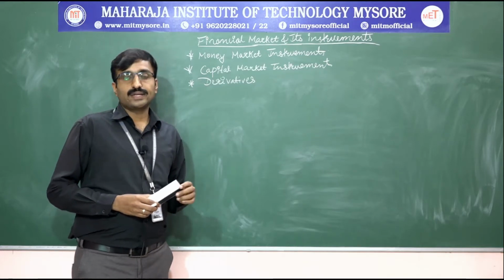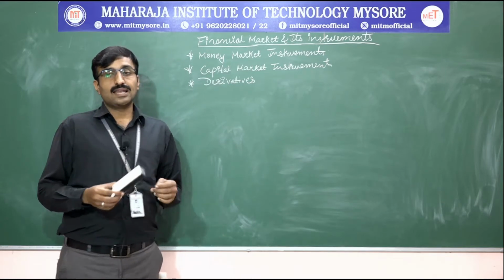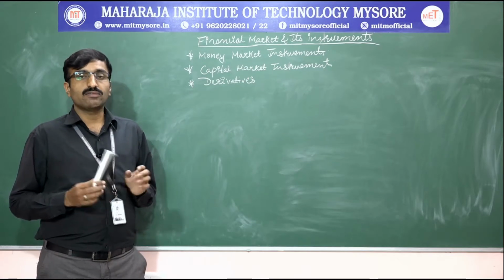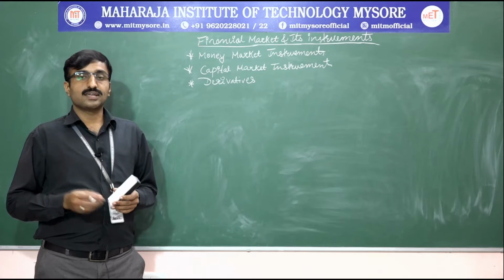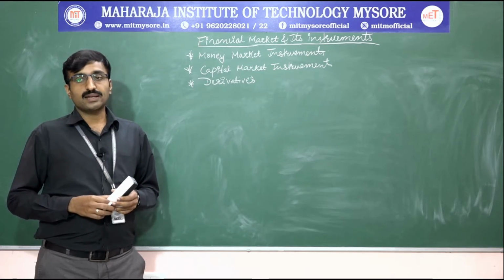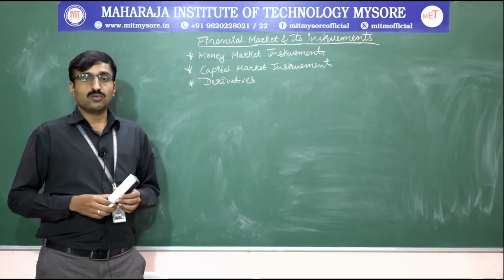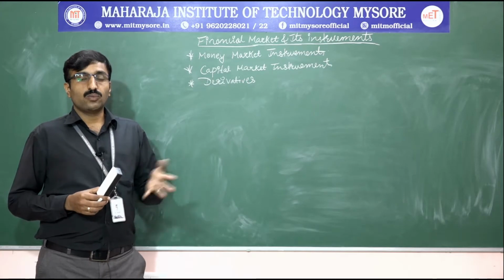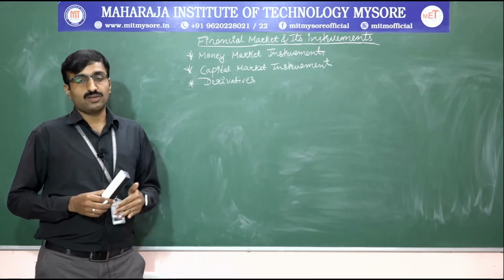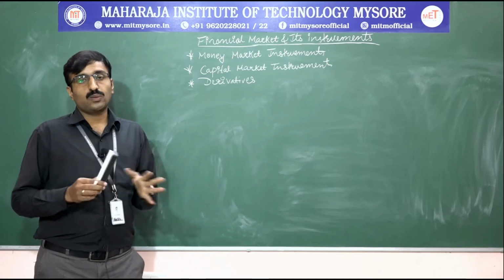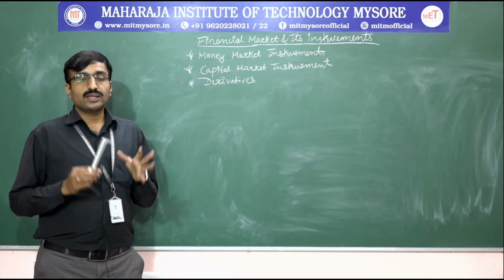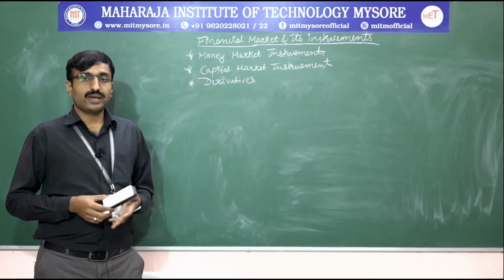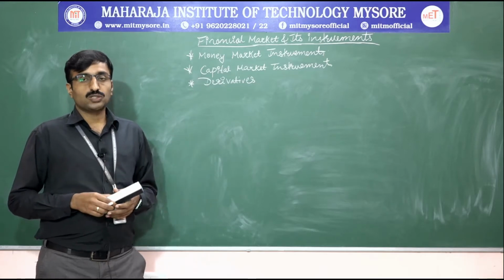First, money market instruments. Money market instruments have less than 1 year maturity period, and they deal with short term funds and borrowings. Wherever you see short term funds and borrowings for less than 1 year, we call it the money market, and it is completely controlled by the Reserve Bank of India. Generally it includes less than 1 year investment and less than 1 year borrowing. In the money market, a marketable security can be easily converted into cash or non-cash within a short span of 1 year.